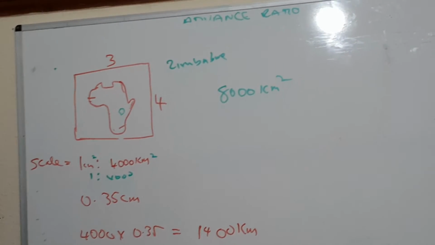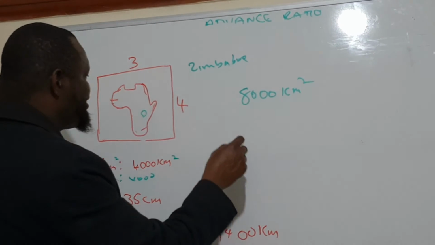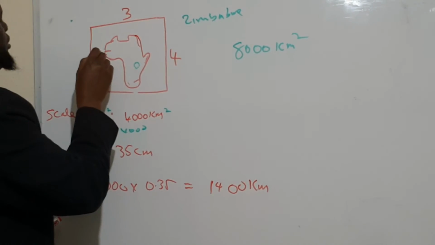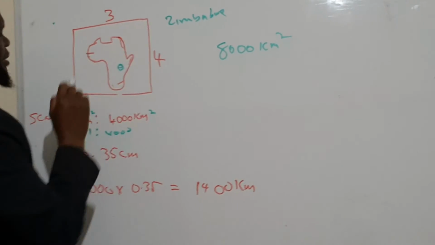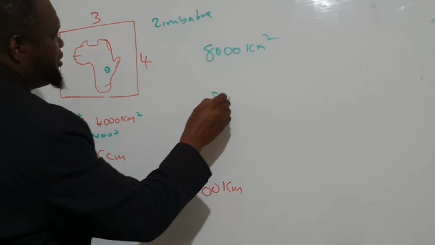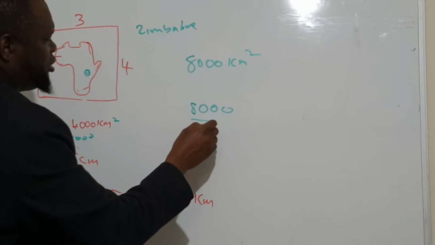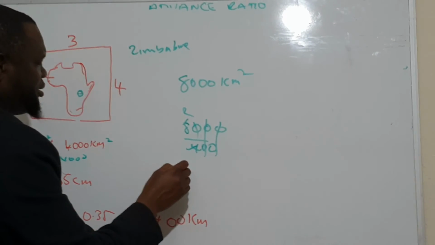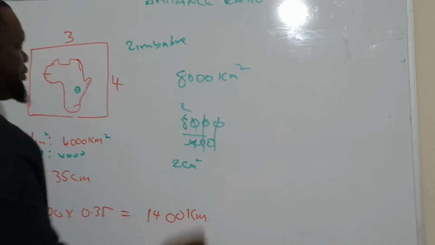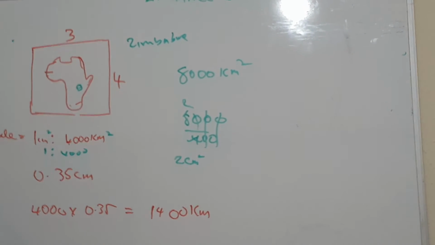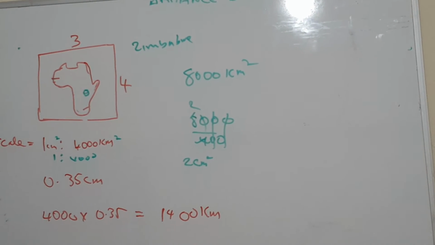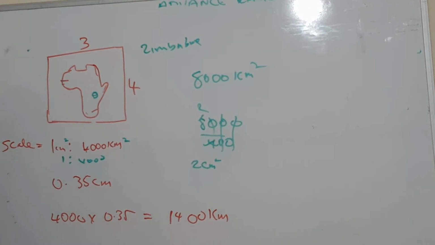So therefore, to get how many centimeters in the map, we have to divide 8,000 by 4,000. That's equal to 2. So in the map, Zimbabwe will be 2 centimeters square. So this is direct and this is indirect, the way down. Yeah, this is what you call mapping.